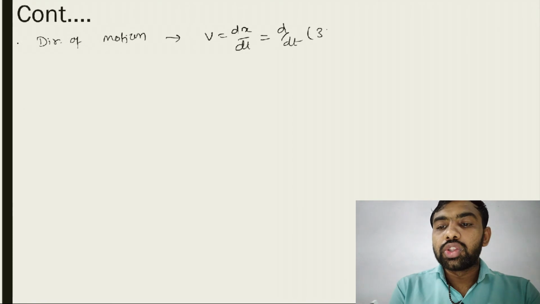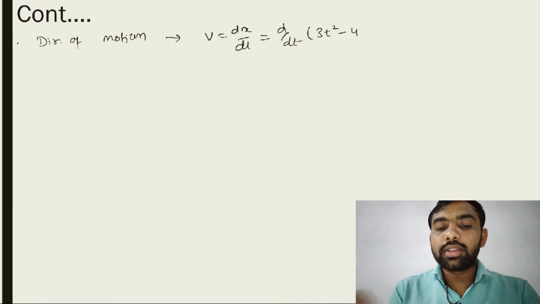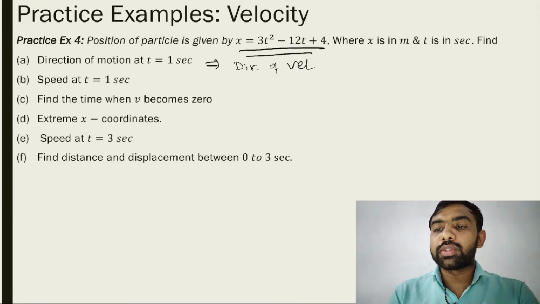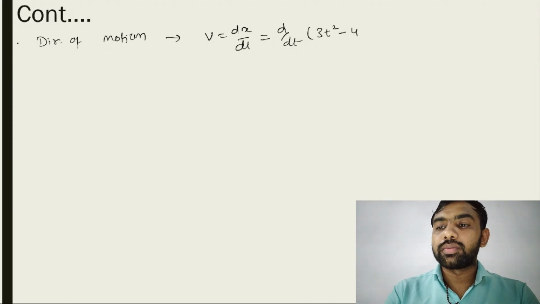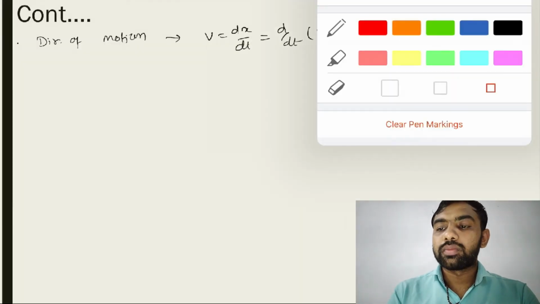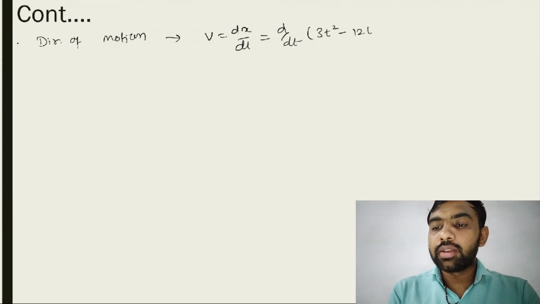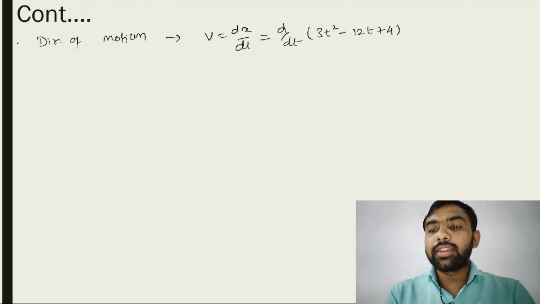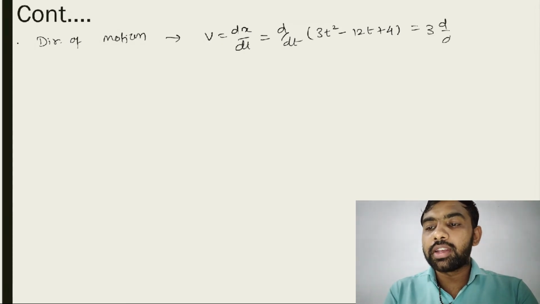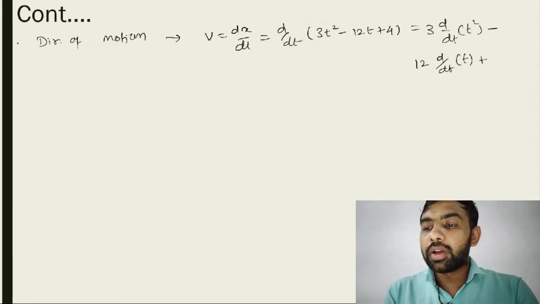So write down d by dt of 3t square minus 12t plus 4. Let's find this value. Separate out all the terms: 3 d by dt of t square minus 12 d by dt of t plus d by dt of 4.